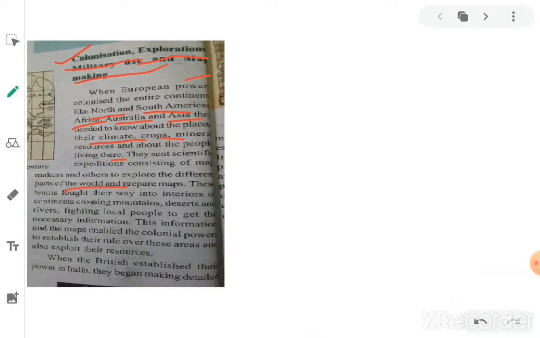These teams fought their way into the interiors of continents, crossing mountains, deserts, and rivers.